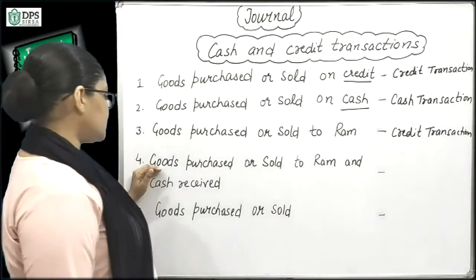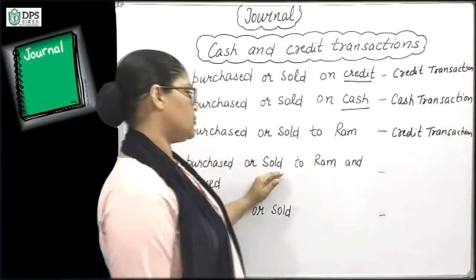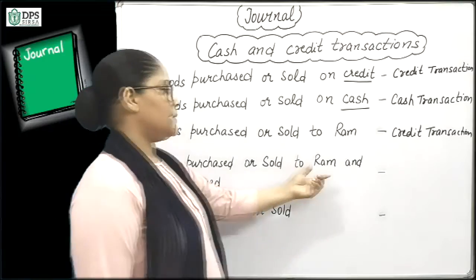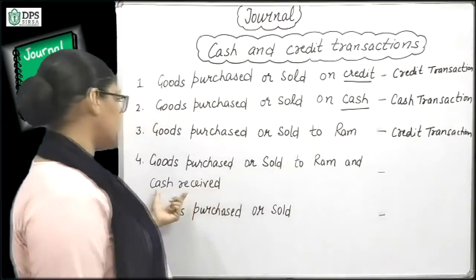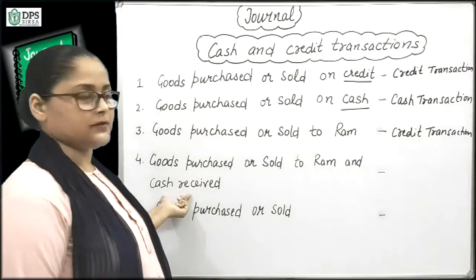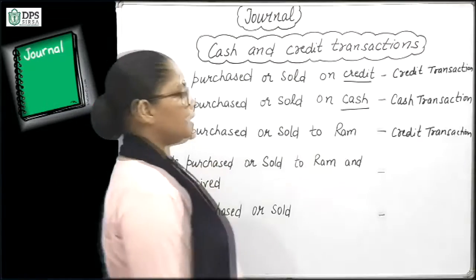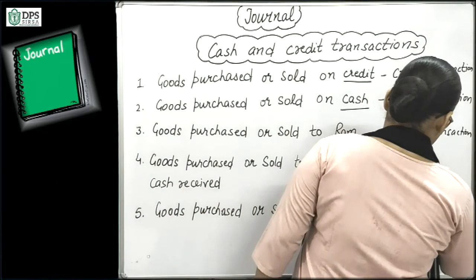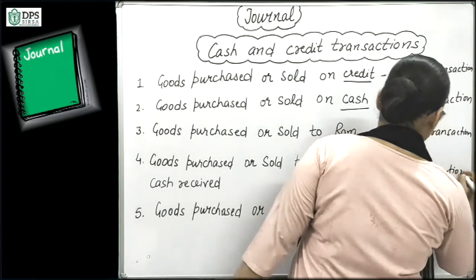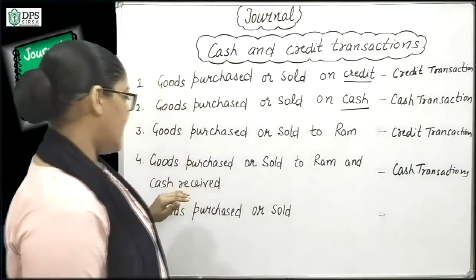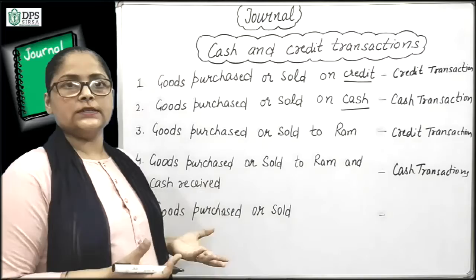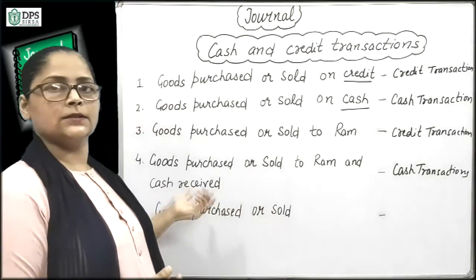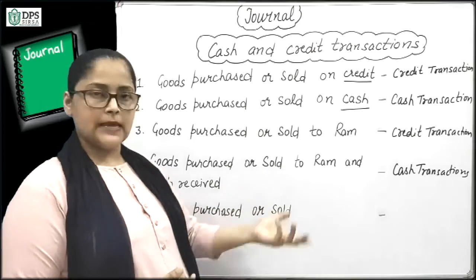Goods purchased or goods sold to Ram, or any person's name can be given here, so it will be a credit transaction. Next is goods purchased or sold to Ram and cash received. The name is given as well as it is given that cash is received. Both things are given, so we will assume it as a cash transaction. So we will assume that goods are purchased and cash is paid. So it is cash purchases. And if goods are sold, then it is cash sales.